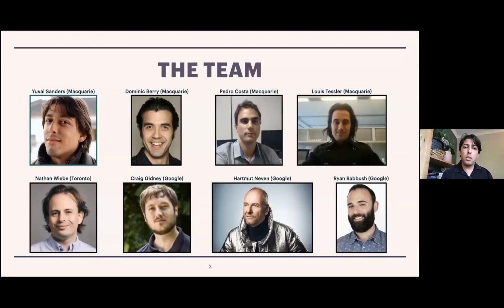This is the team responsible for the work. From the top left, that's me, Yuval. I'm a postdoc of Dominic here at Macquarie University. I worked on this project with Dominic, as well as Pedro Costa, another postdoc of Dominic, and Louis Tessler, a graduate student of Dominic. This work is a collaboration with Nathan Wiebe, who's now at the University of Toronto, and a team from Google: Craig Gidney, Hartmut Neven, and Ryan Babbush, who led the project.